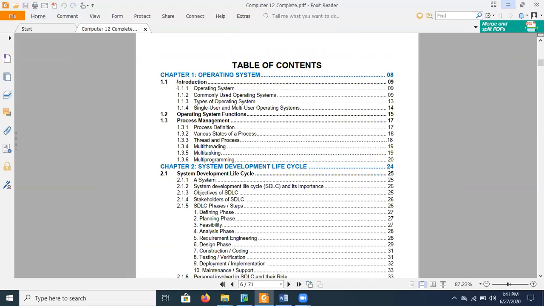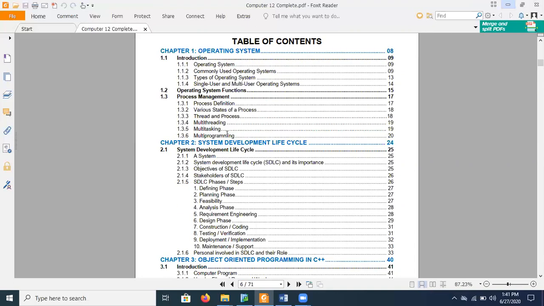In this chapter, you will study what an operating system is, and what the commonly used operating systems are that we are using currently in our computer systems and in our mobile phones, smartphones, etc. We will also study the types of operating system, and we will have a look at single user and multi-user operating systems. After that, we will discuss operating system functions.